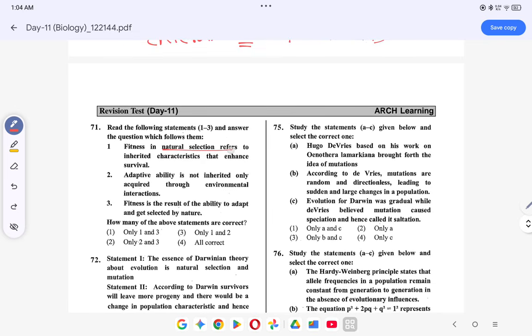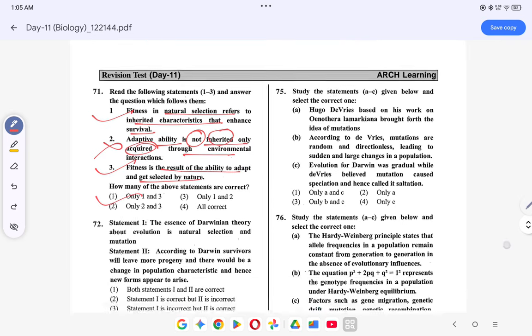Fitness in natural selection refers to inherited characters that enhance survival. This is correct. Adaptive ability is not inherited. No, adaptive ability is inherited only, is inherited and not acquired. Okay, it is inherited through environmental interactions. This is wrong. So fitness is the result of ability to adapt and get selected by nature. This is correct. So the option will be option 1.